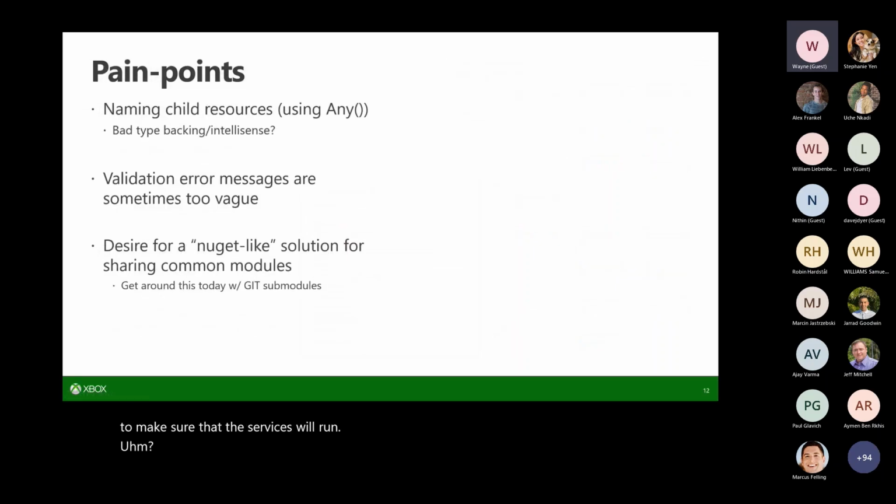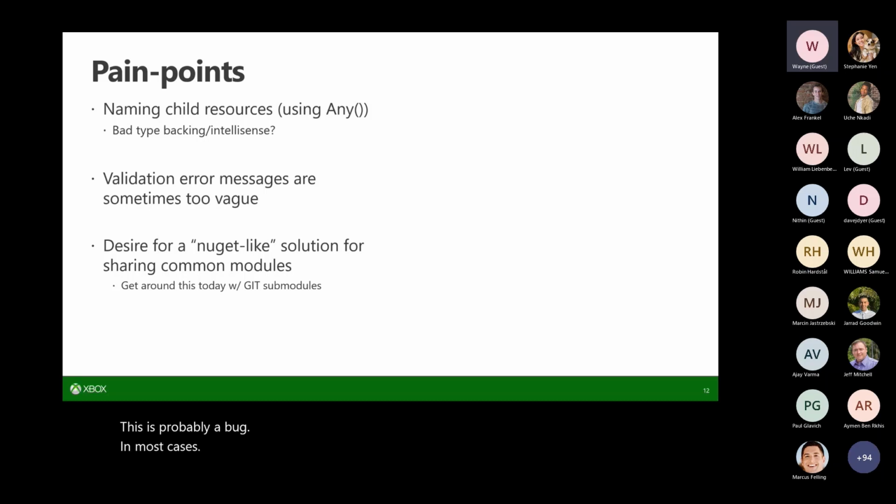And I'll talk about some of the pain points that we ran into with adopting Azure Bicep. So the first one is really around naming child resources, and it's probably a bug that we need to report. For a lot of child resources, such as slot names or slot configs, you have to give the name of the primary resource and then a slash and then the name of your child resource. We noticed that in most cases, just following that pattern seems to work.